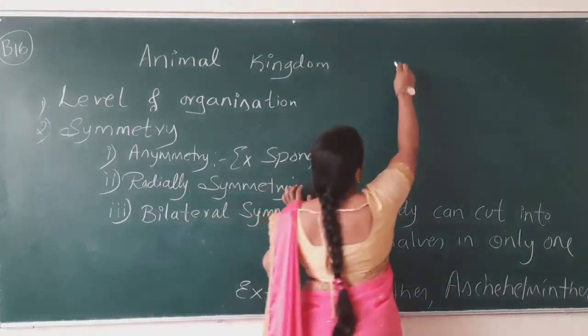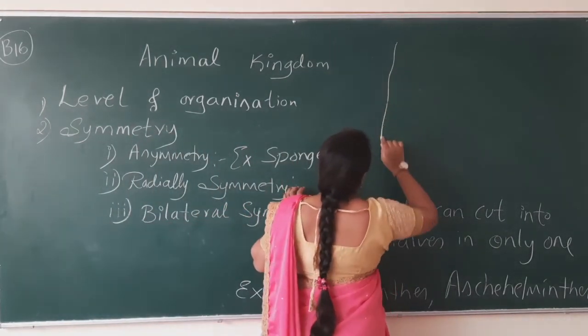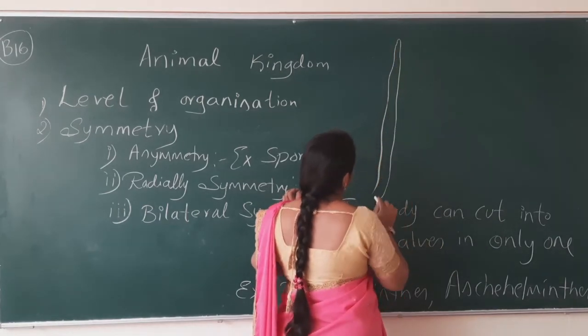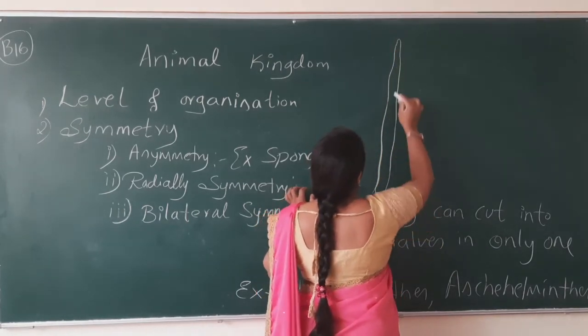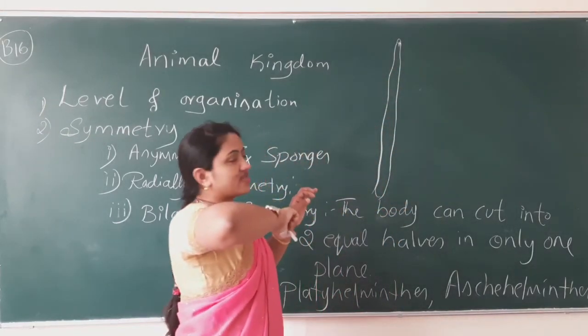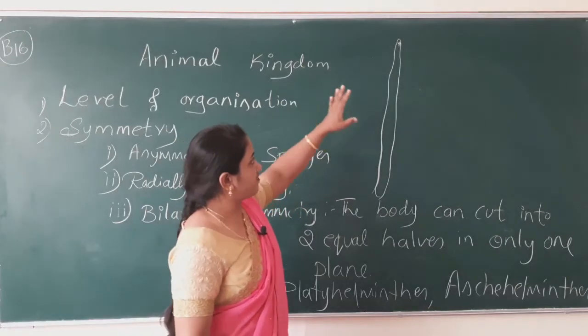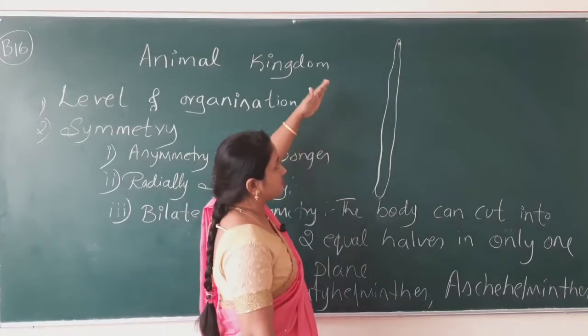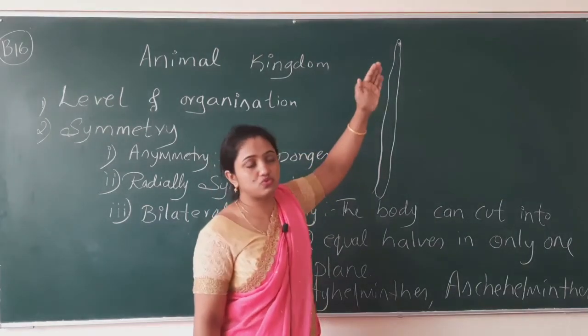Which plane is it? Consider this is the animal, just consider this is the Ascaris. If we want to take two equal halves of this Ascaris, what should we do?